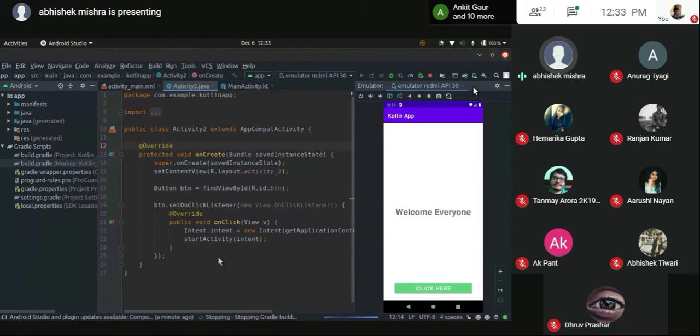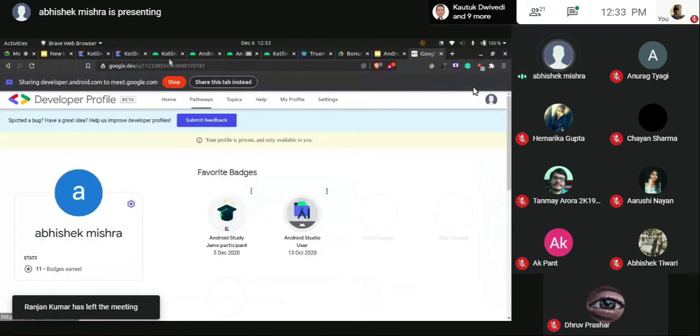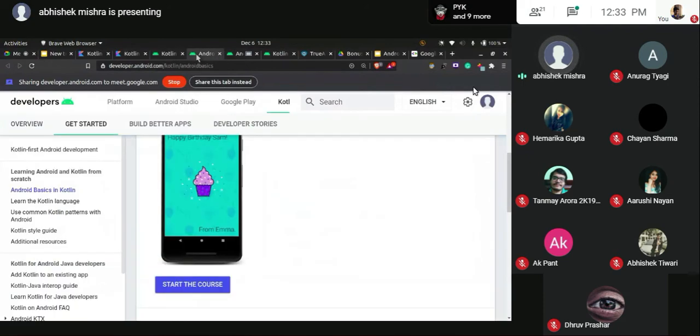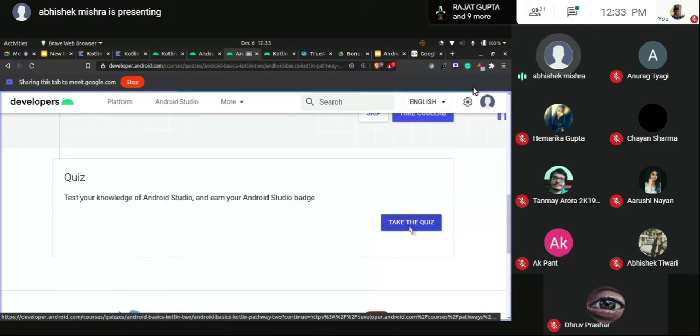So this is what a basic example of an application looked like. This was not part of what we had planned for today, but I just wanted to show you what the studio looks like from the inside so that it does not feel alien when you work on it. For the MCQ part, I'll open the page where I answered the MCQ.